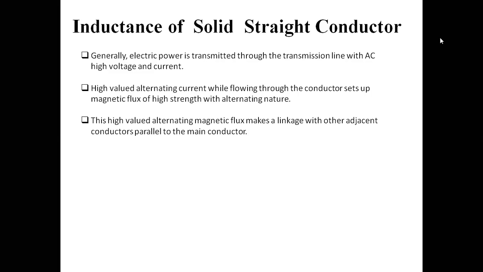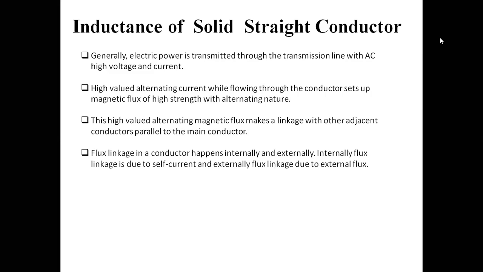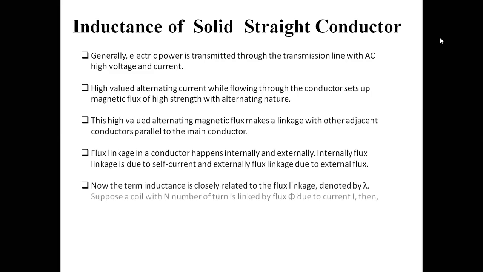So the magnetic field created by one conductor may cut the other conductors. Okay, so in that case, what will be the behavior? Flux linkages in a conductor happen internally and externally. So in a single conductor, we get two types of inductance. One inductance is inside the conductor, another inductance is outside the conductor. We are going to discuss both inductances.